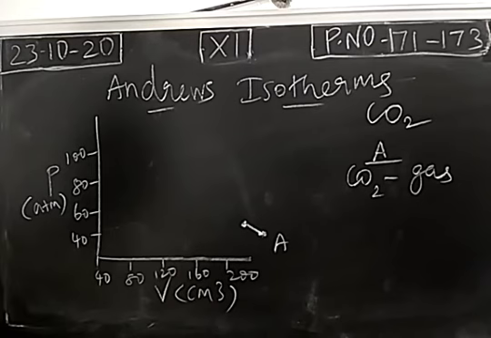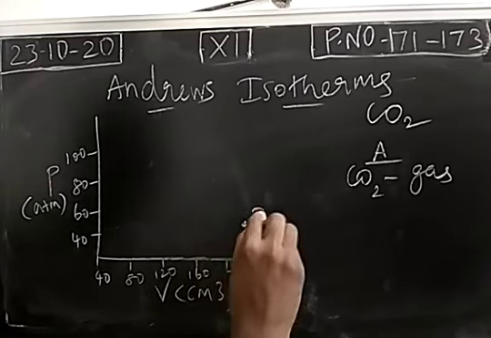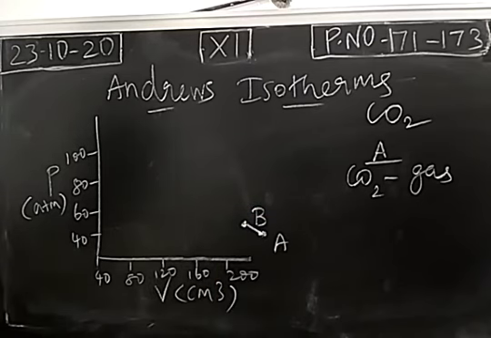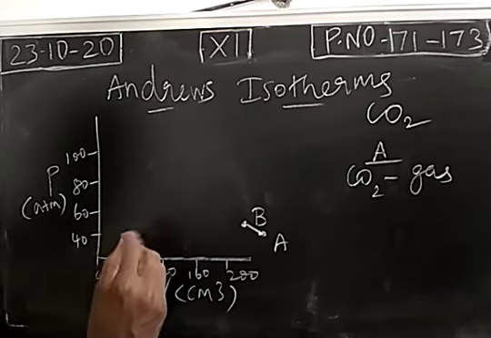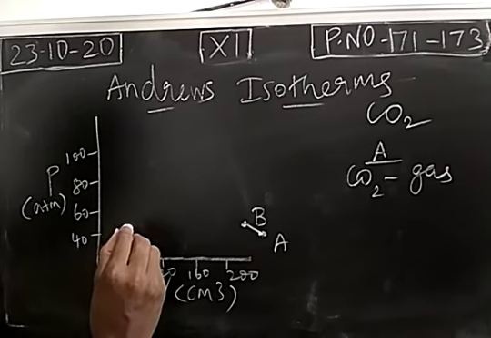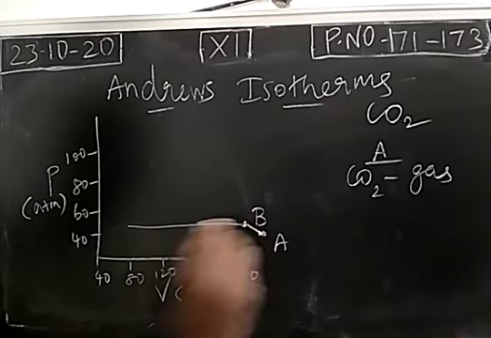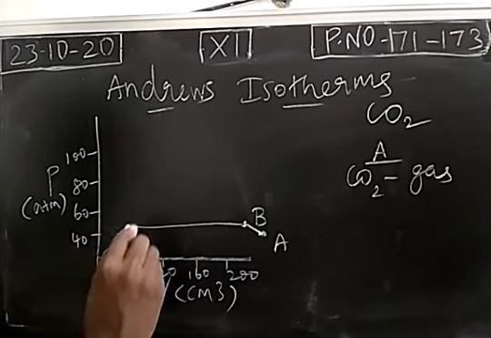So the carbon dioxide gaseous molecule is reaching a point B. At point B, the carbon dioxide gaseous molecule is starting to become a liquid. It just starts to become a liquid, and we call the process condensation. A gas will be condensed into liquid. And there is a region. In this region, volume continuously decreases.